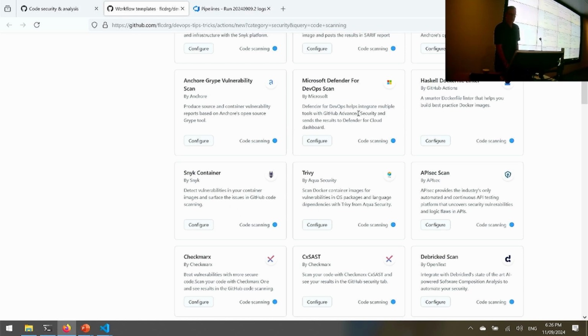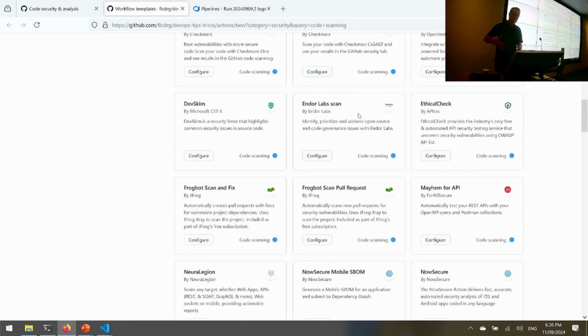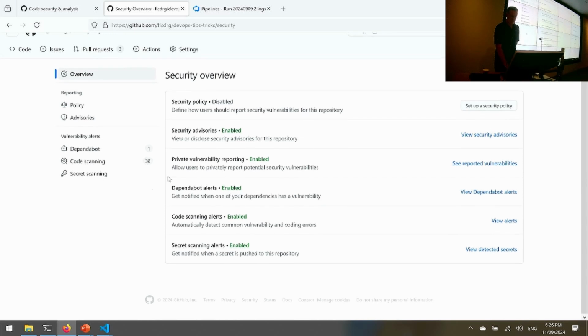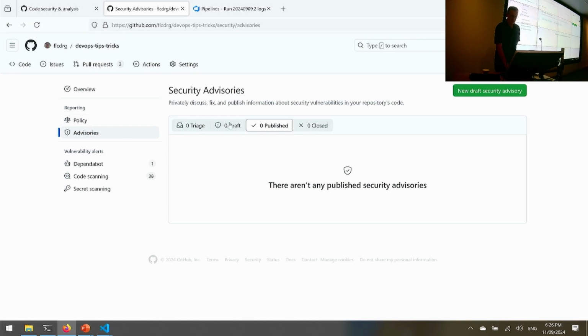These are all a bunch of different tools. Some of them are free. A lot of them you may have to have a subscription for, or you might at least have to sign up to try out. And then you get a whole bunch of stuff. If I go into here to security, okay, there's nothing there.